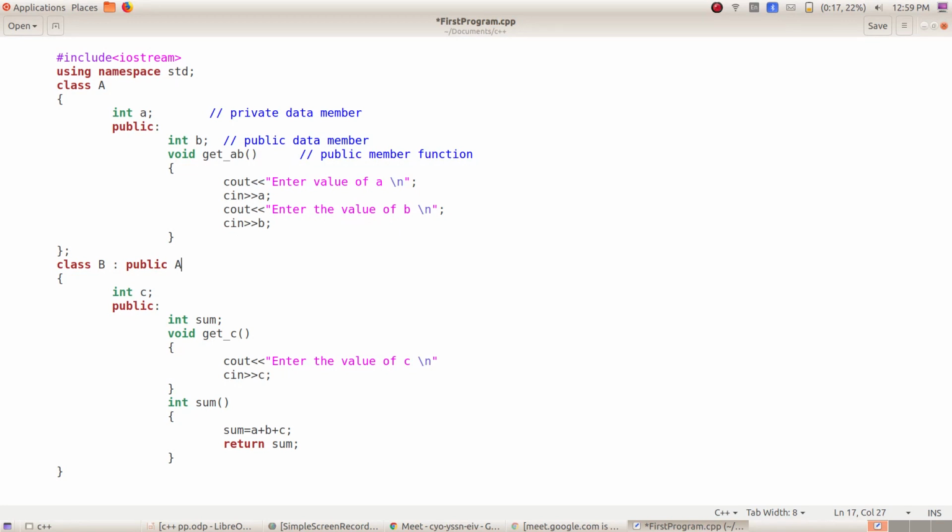We have seen what is private and public derivation. Even protected we are going to see. So here there are two classes, and one class is inherited from another class. That means class B is inherited from class A. So how do you access the methods? How do you call the methods?